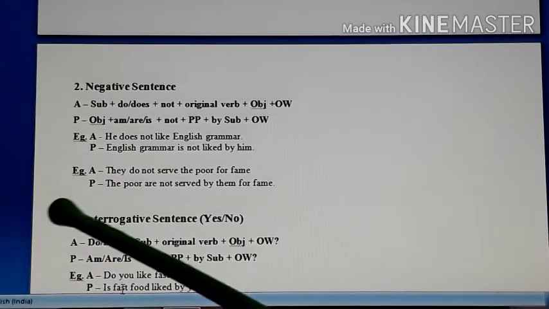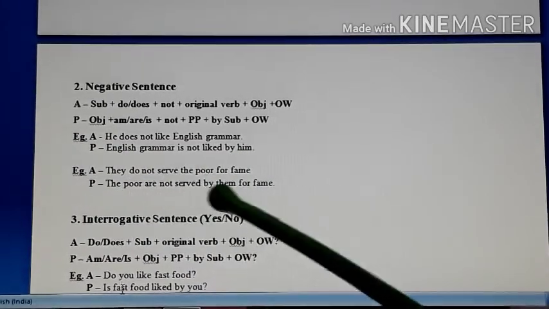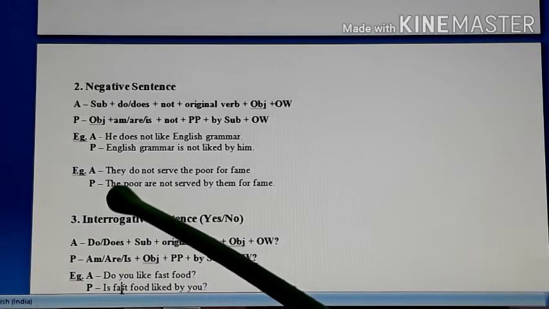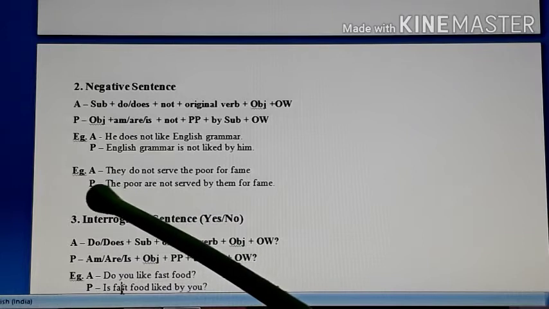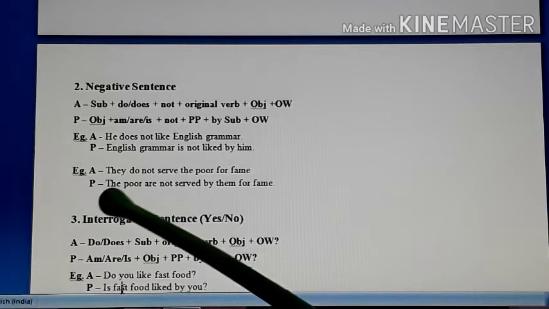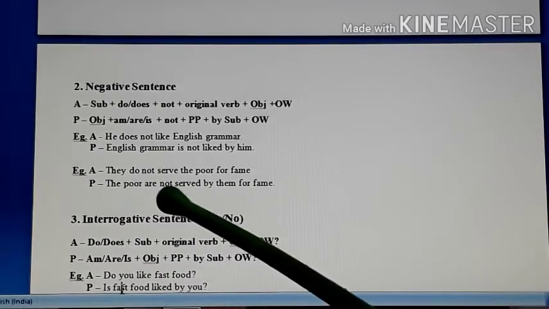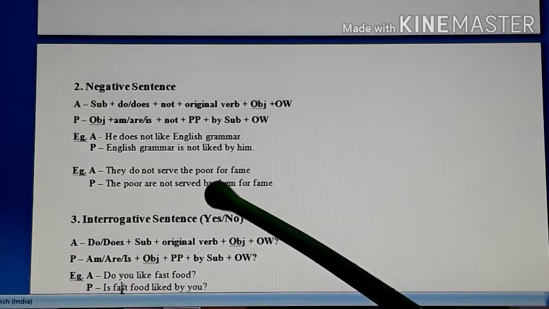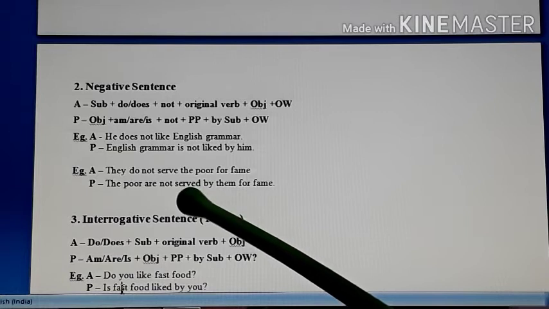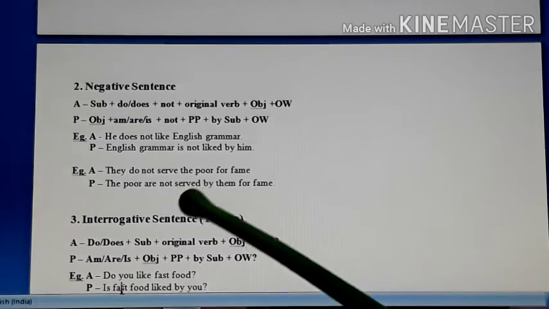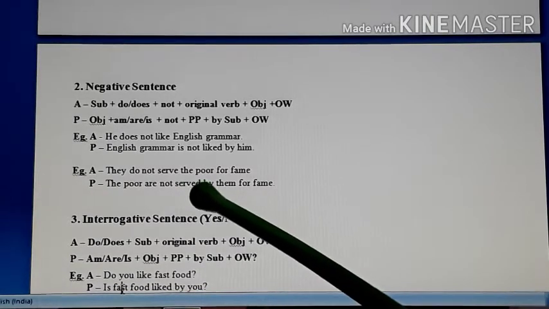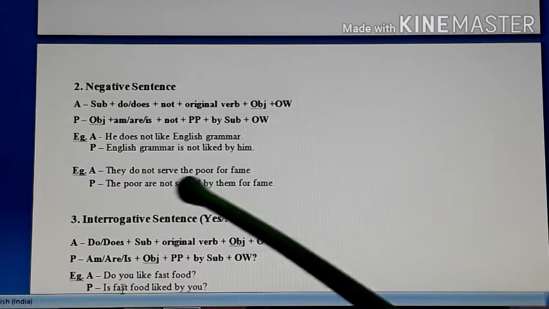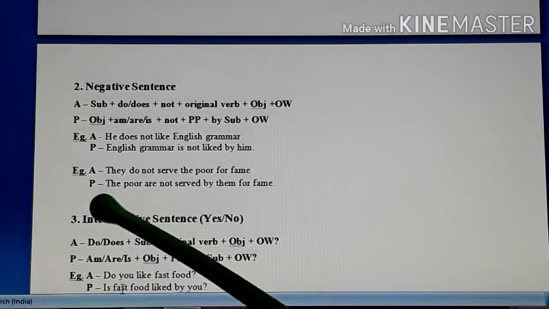Now look at the second example. They do not serve the poor for fame. Who do not serve the poor for fame? So they. Whom do they not serve for fame? So the poor. किसको वो फेम के लिए सर्व नहीं करते हैं? तो पुअरों को. So here we get the object by asking the question with whom. So our object is the poor. So the sentence will begin with the poor in passive.